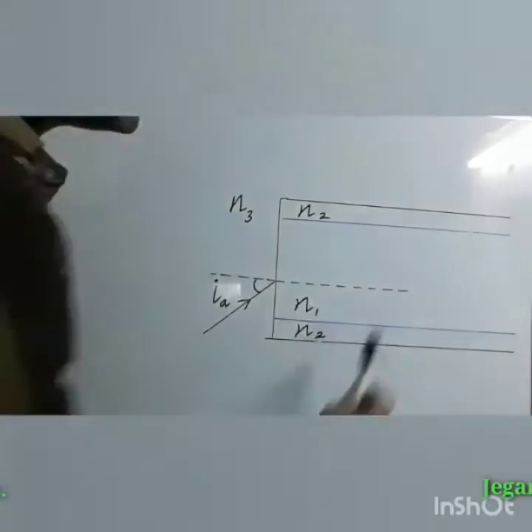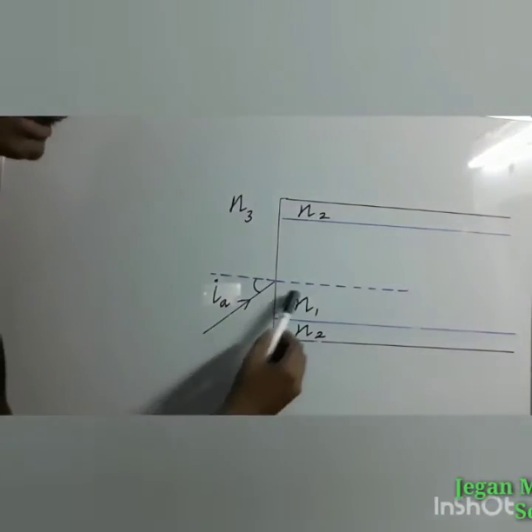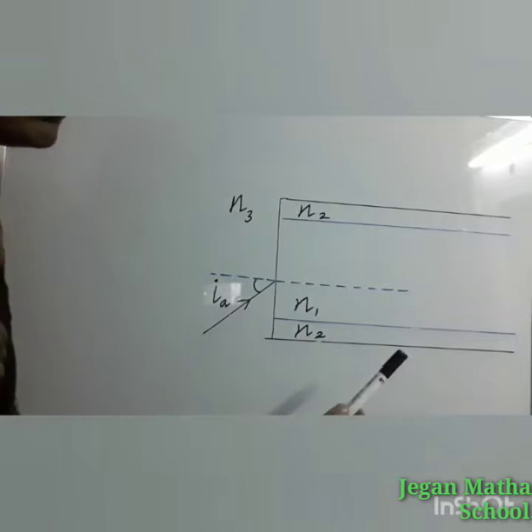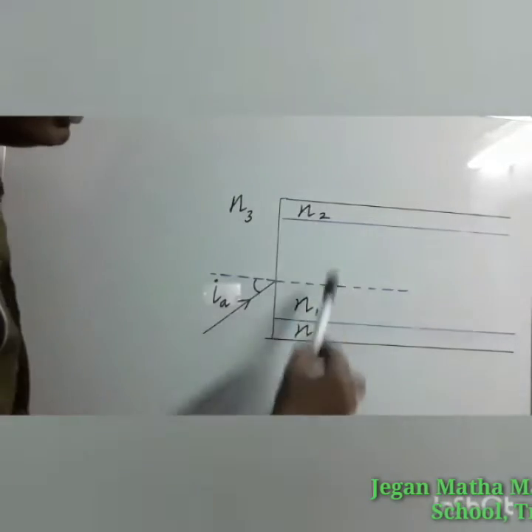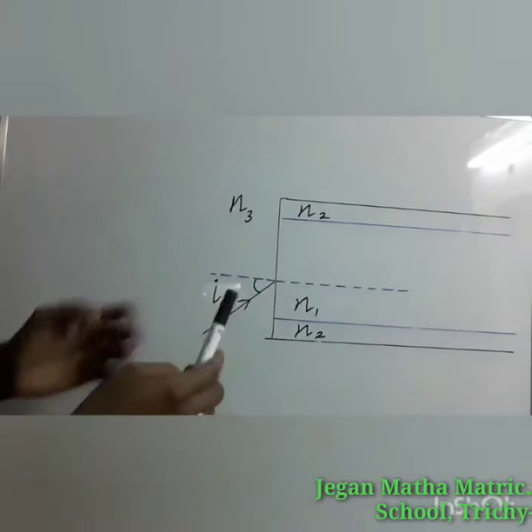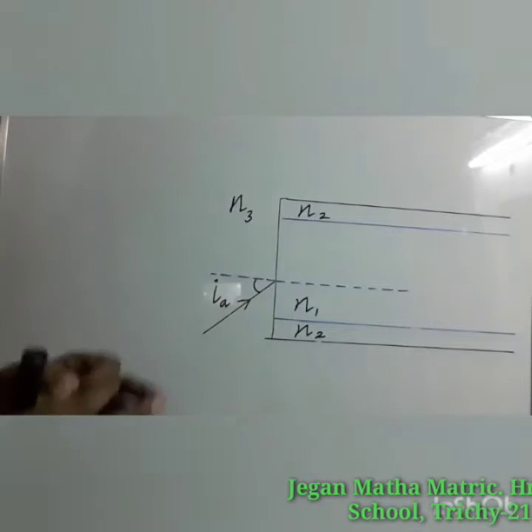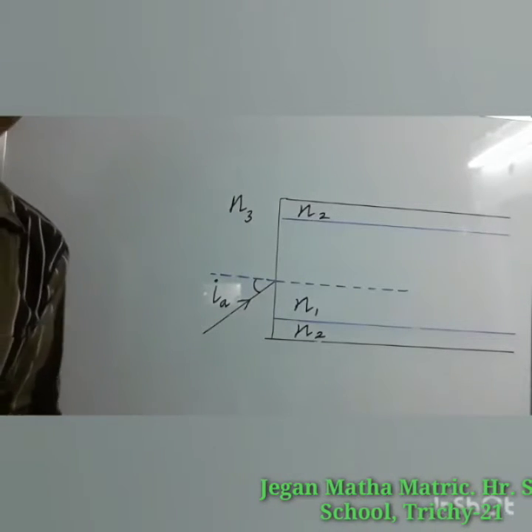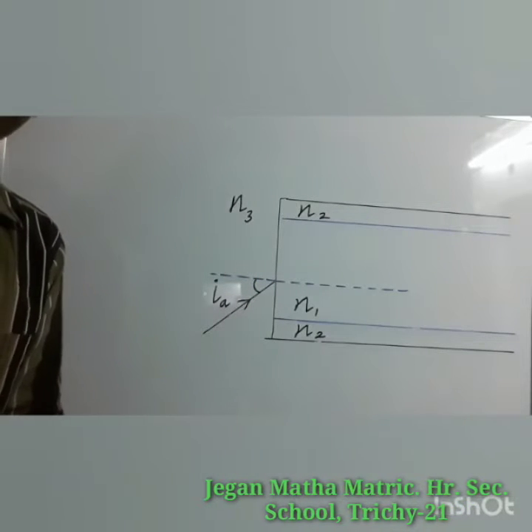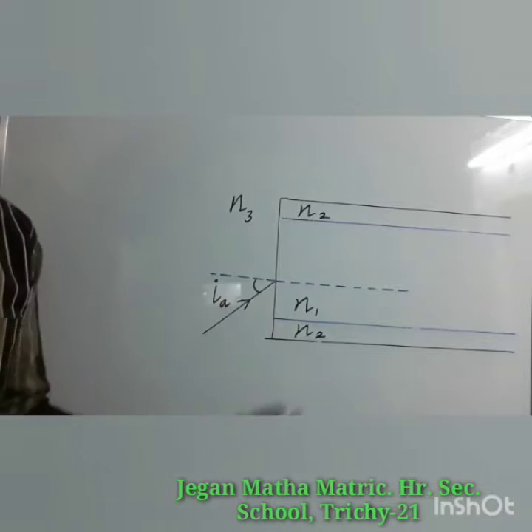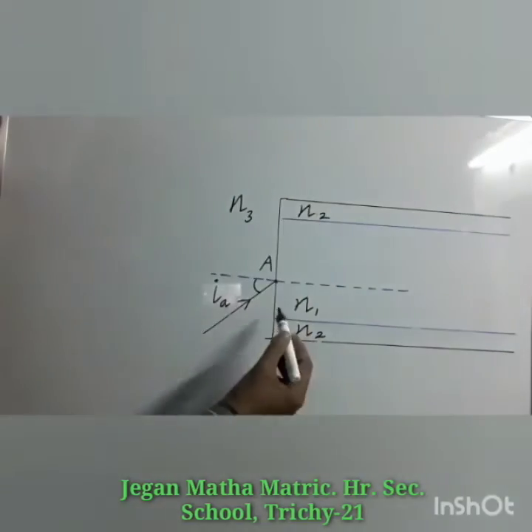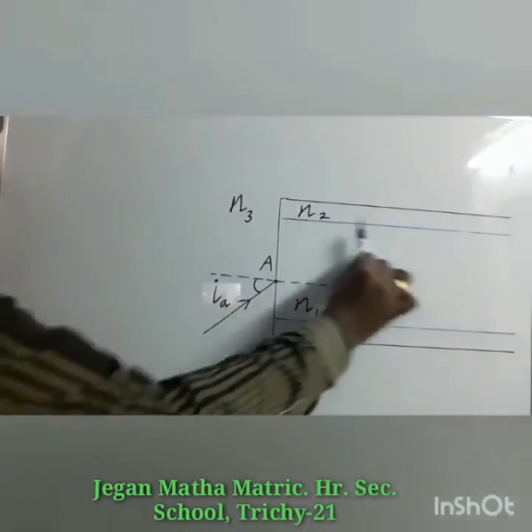Here this part is known as core, that has the refractive index N1. The core is surrounded by the cladding, which is made up of a material that has the refractive index N2. Outside of the optical fiber we have a medium that has the refractive index N3. So there are three refractive indexes. Let us assume the light is incident at an angle called the acceptance angle IA on the outer medium and core boundary at point A. So here the point A lies on the boundary which divides the outer medium and the core.